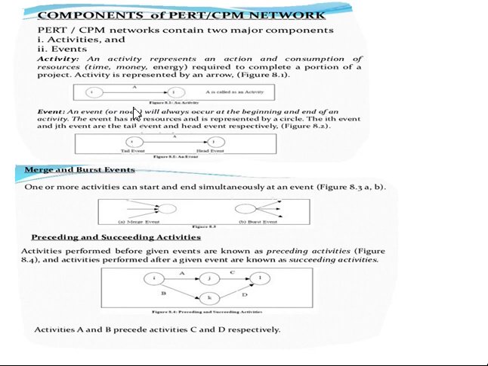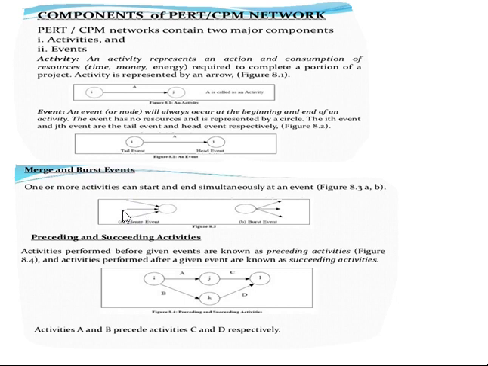If you are addressing the difference between activities and events: these are called events or nodes, and the center, where we represent something showing the relationship between two nodes to carry out some action, is called an activity. Keeping that in mind, we move further to merge and burst events.